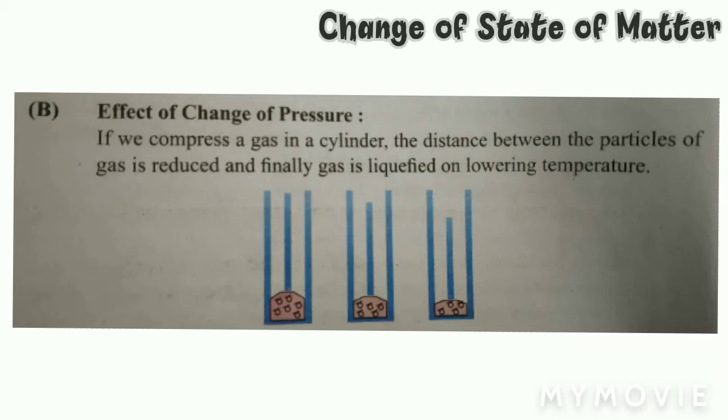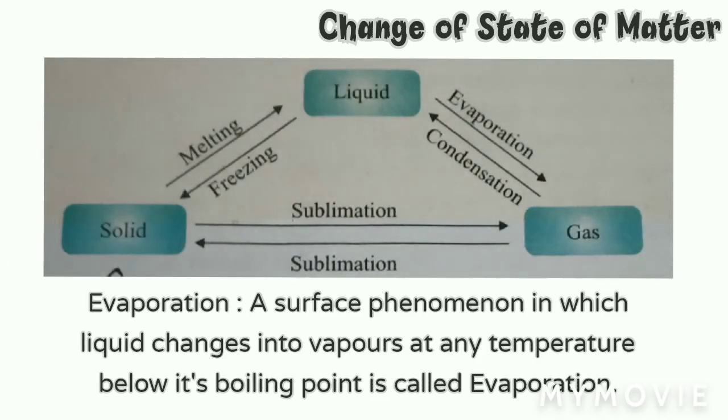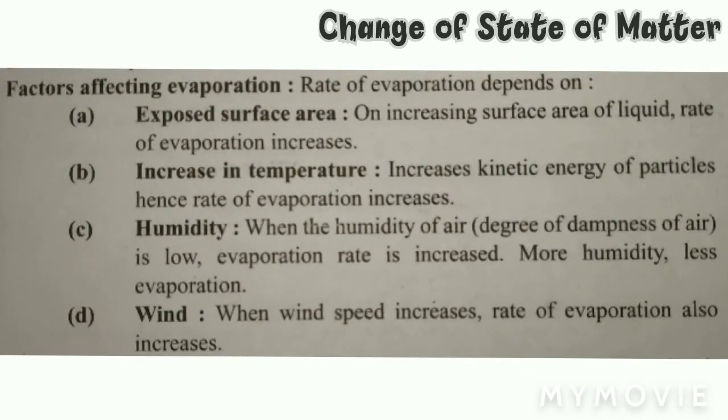तो अब हम पढ़ेंगे अपने नेक्स्ट टॉपिक इवेपोरेशन के बारे में. A surface phenomenon in which liquid changes into vapors at any temperature below its boiling point is called evaporation. अब factors affecting evaporation. Rate of evaporation depends on exposed surface area. First हमारा टॉपिक है इसमें exposed surface area. On increasing surface area of liquid, rate of evaporation increases.